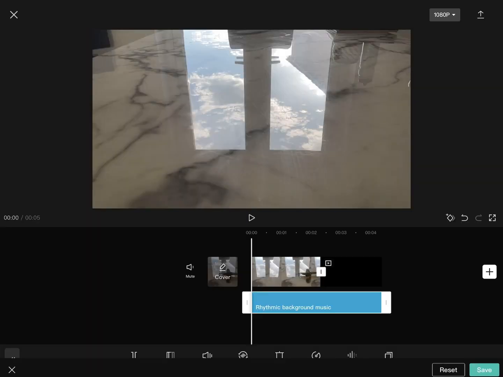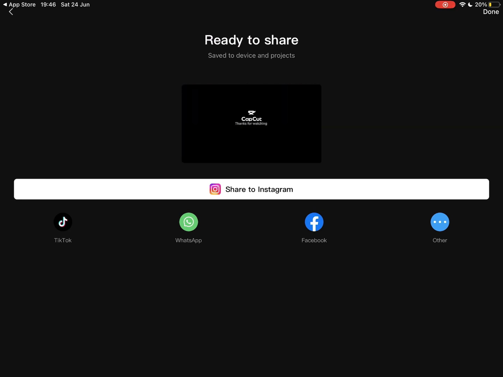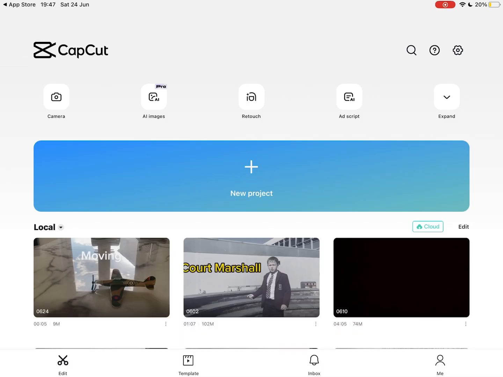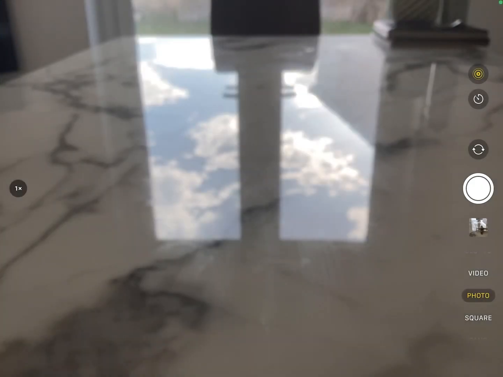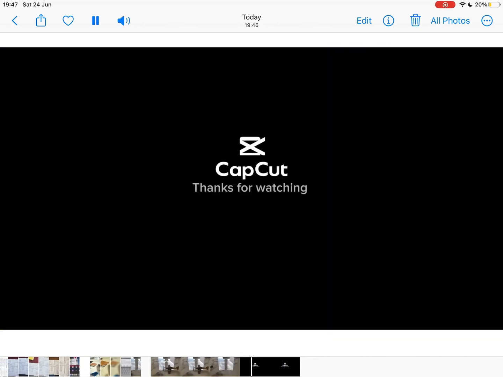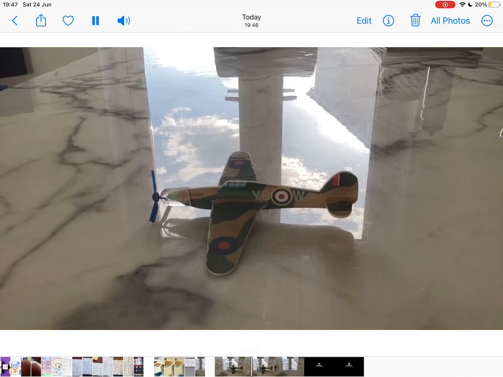And once that's done, click save, and you want to click that export button at the very corner of your screen. And once it's exporting, have a little check to see if it's all good, and then click done. Now go into your photos, and there you have it. Your, I guess you could say, stop motion video with sound.